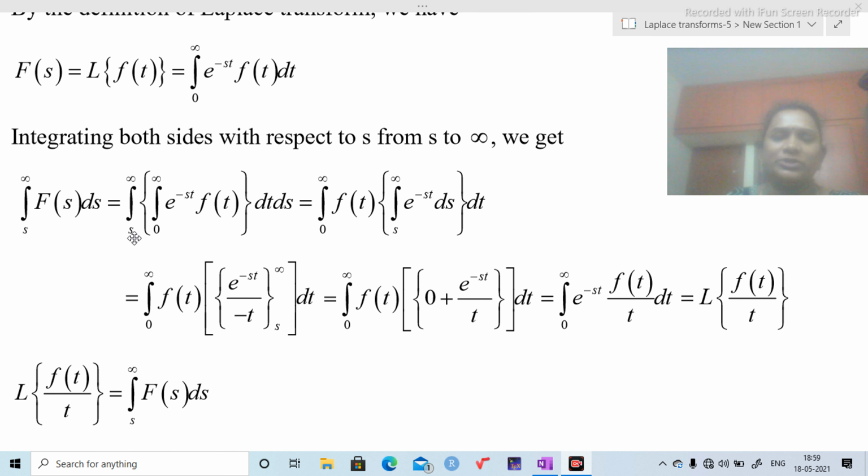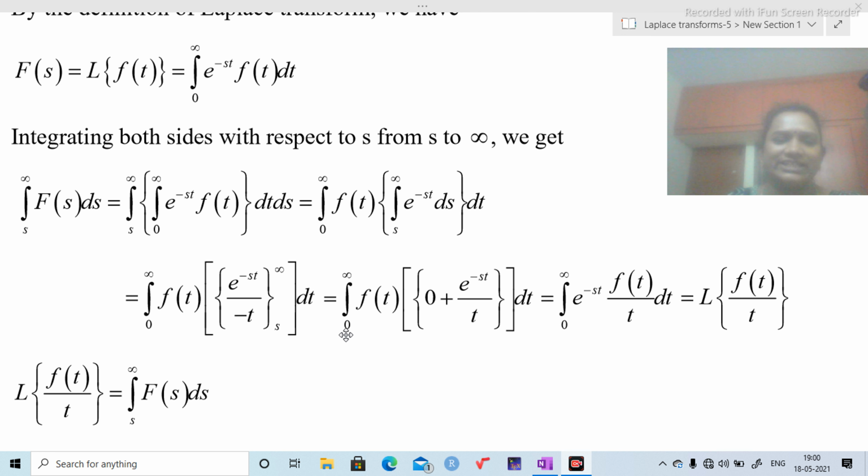Now I am going to integrate the terms which contain s. That means integration of s to infinity e power minus st ds. The integration of e power minus st is e power minus st by minus t. Why? Here minus t is the differentiation of minus st with respect to s. Now I am going to substitute the limits.